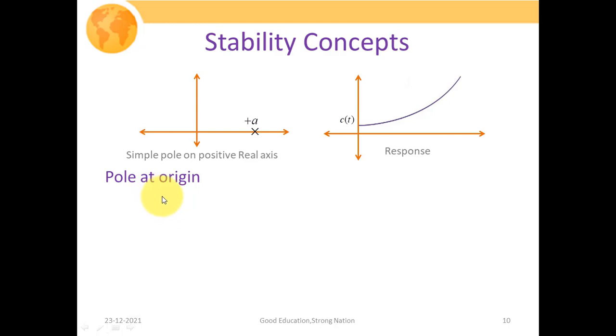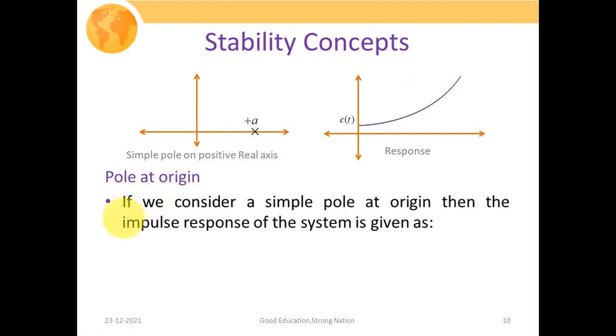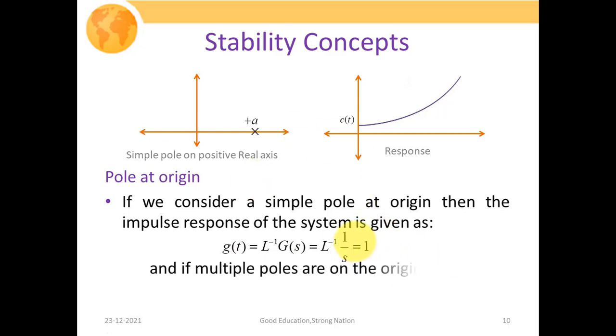So now we are going to consider our third case, that is a pole at the origin. What is going to happen when the system pole lies at the origin? If we consider a simple pole at the origin, then the impulse response of the system would be given as the inverse Laplace transform of the transfer function, that is L inverse of 1 over s. Since the pole is lying at the origin, in this particular case a will be equal to 0. So while taking the inverse Laplace transform of 1 upon s, what we have obtained is 1. So the inverse Laplace transform when the pole lies at the origin turns out to be unity.